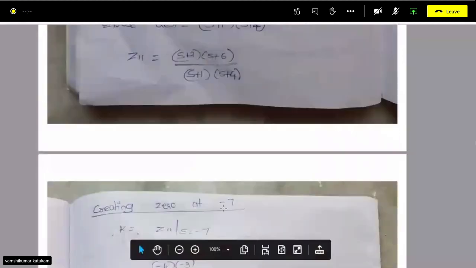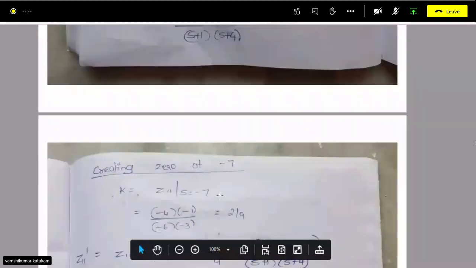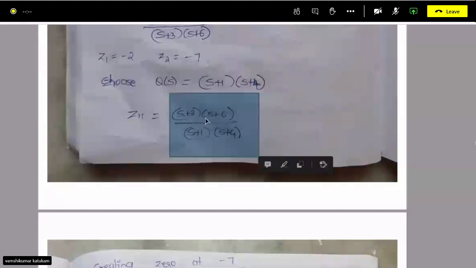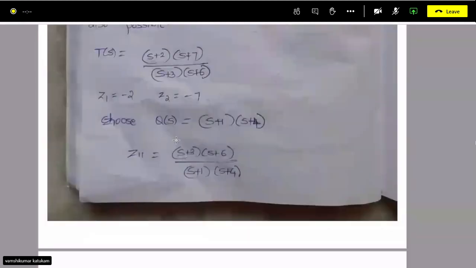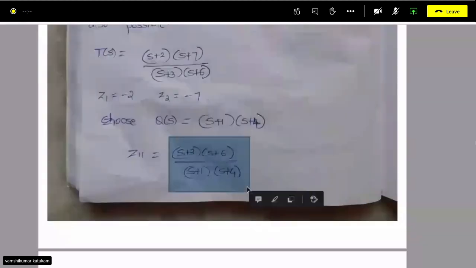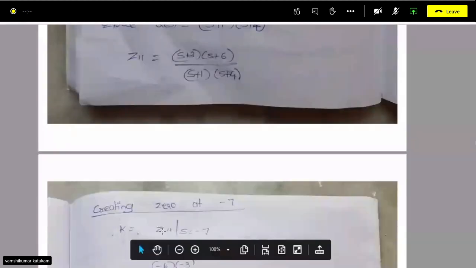To get that zero, we have to subtract a constant from z11. We have to do something to this transfer function to change its zeros. Then only it can change, right? So we are subtracting some constant.